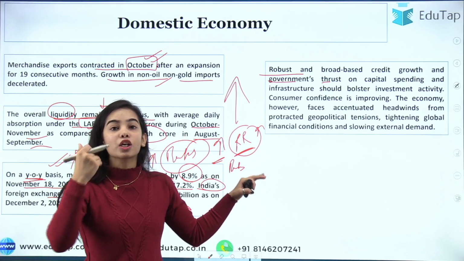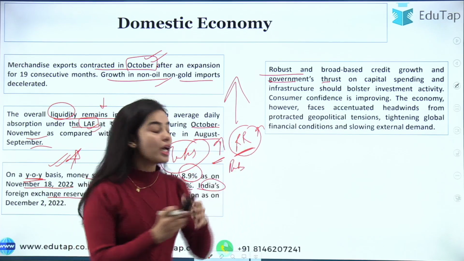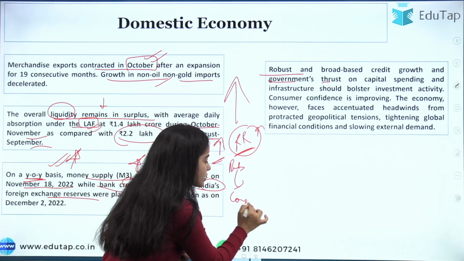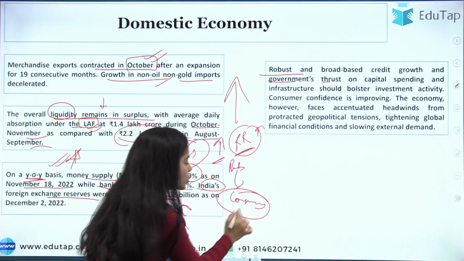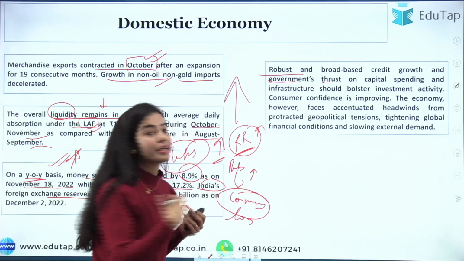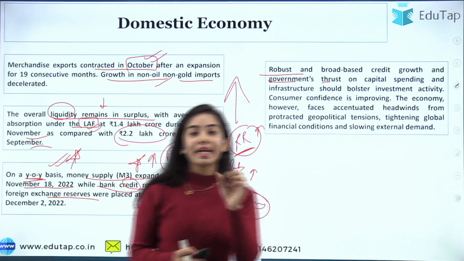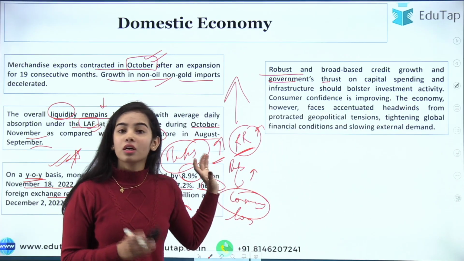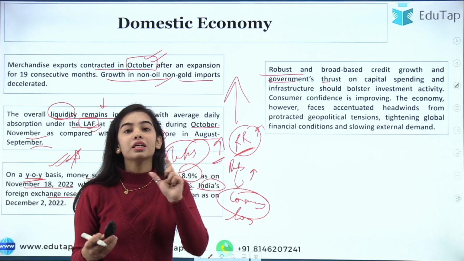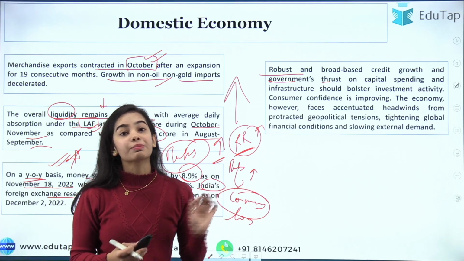When the banks take loans from the RBI at a higher rate, they will give loans to consumers at a higher rate. But still the investment activity is so strong that even after the increase in the interest rate, people are still taking loans for investment activity.